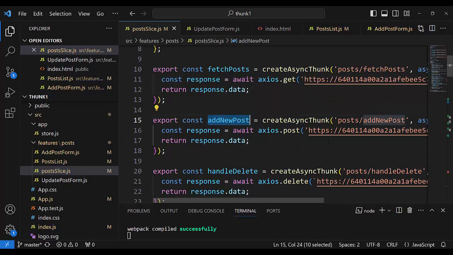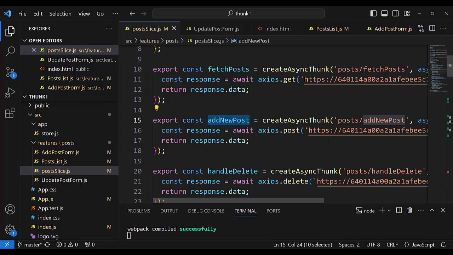The thunk function unwraps and takes from the promise the error or payload, and with that error or payload dispatches to the reducer.